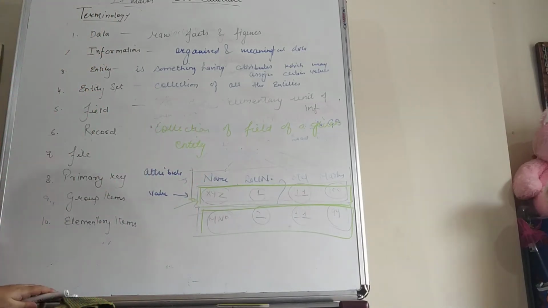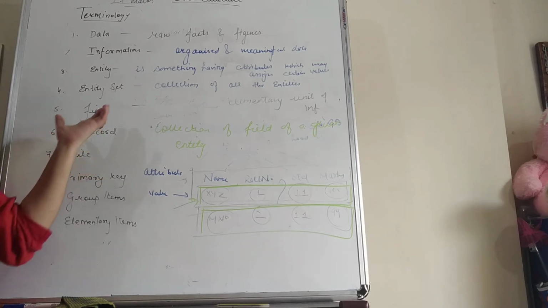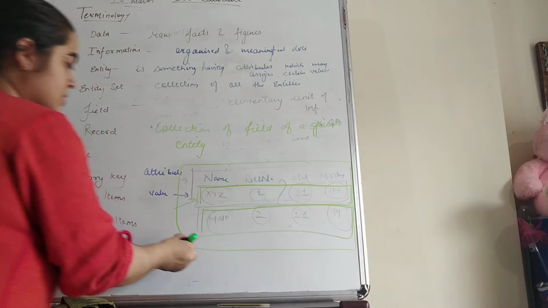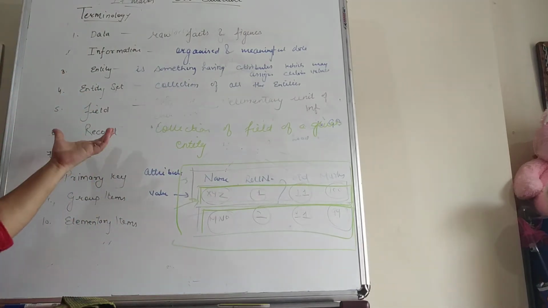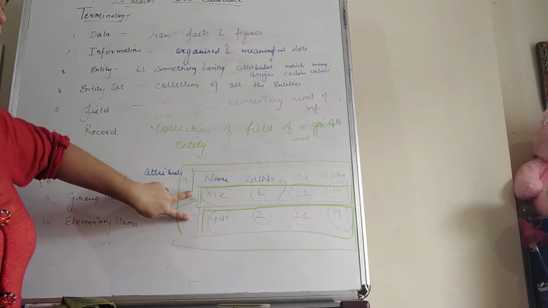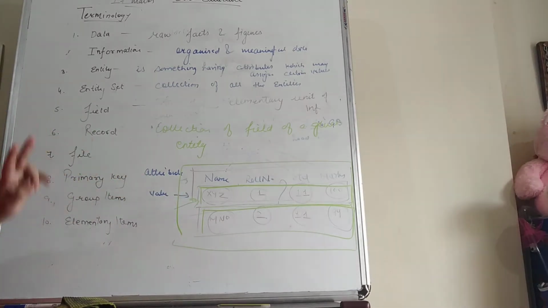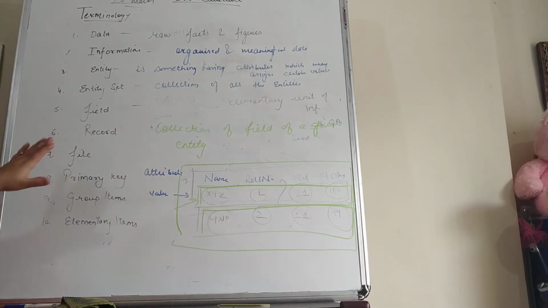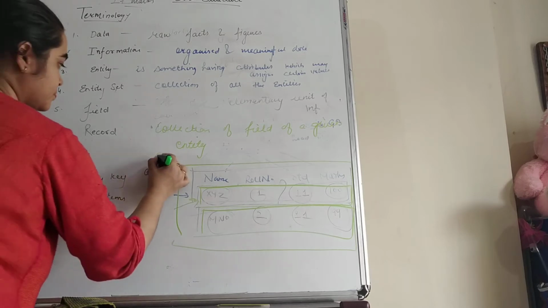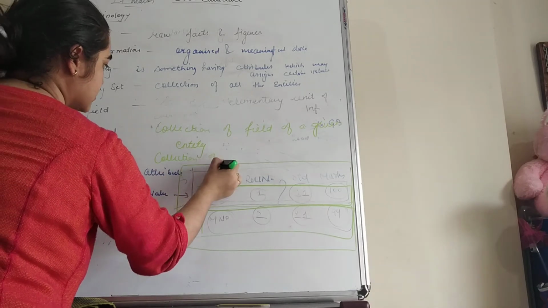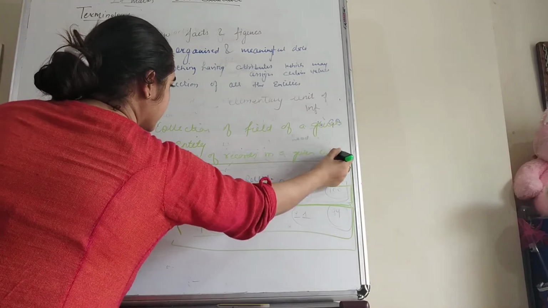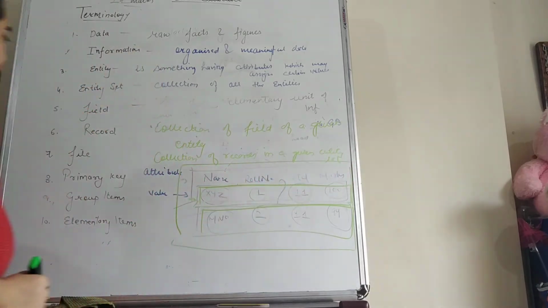Now students, next one is file. So what is file? File is a collection of records in a given entity set. Now you can say this whole table is a file. So file is a collection of a number of records. Here in this table we have 2 records, so this file contains the collection of 2 records of 2 different students. So a collection of records in a given entity set is known as a file.